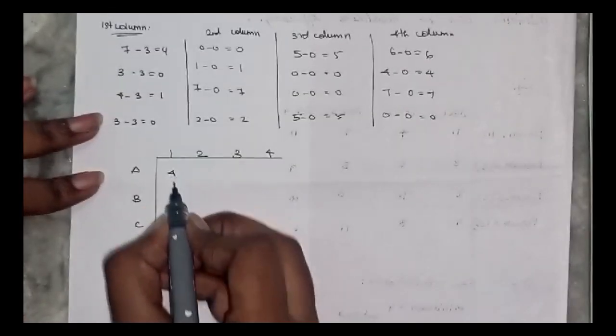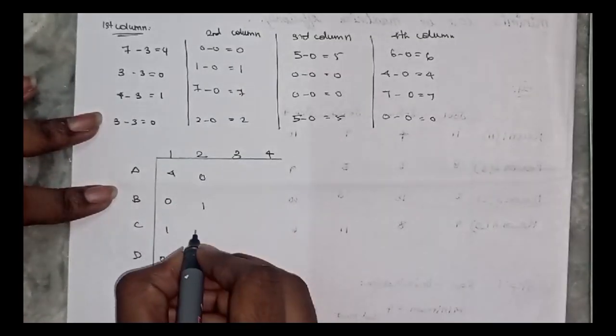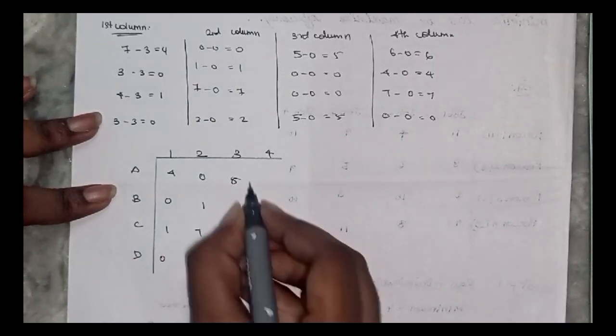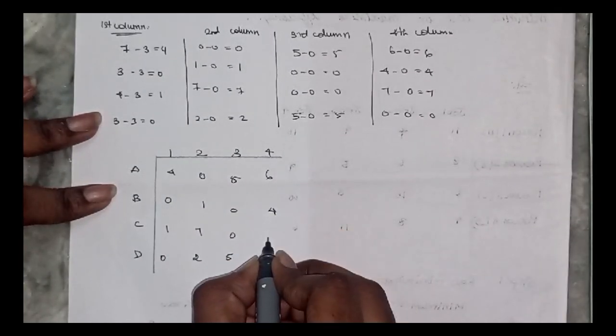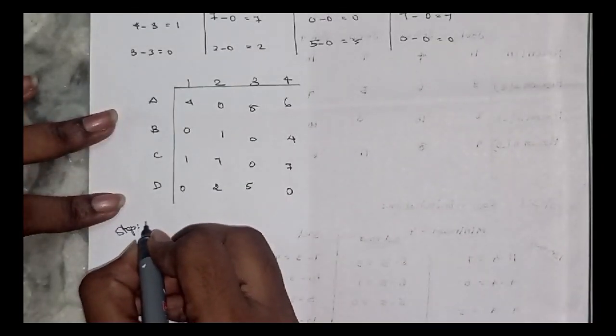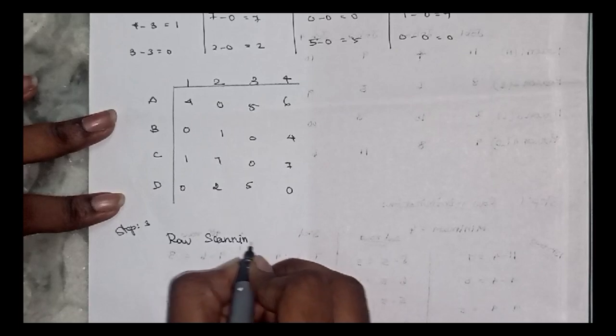So the final value of column minimization is 4, 0, 1, 0, 0, 1, 7, 2, 5, 0, 0, 5, 6, 4, 7, 0. The next step is row scanning. In row scanning, we check each row that has a single zero.